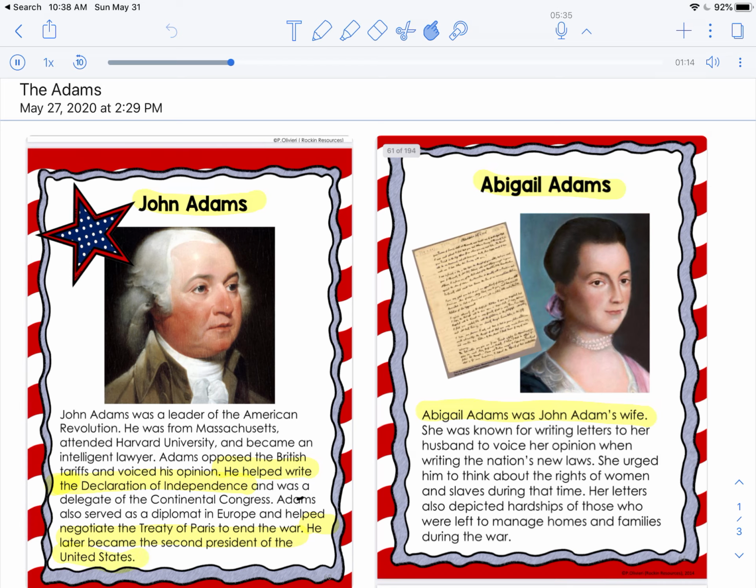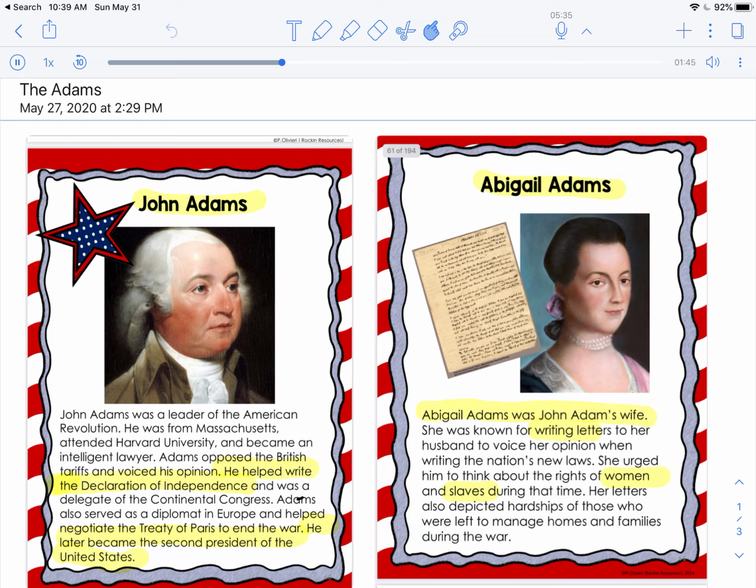Abigail Adams was John Adams' wife, and she was known for writing letters to her husband, voicing her opinion during this time. She urged him a lot to think about the rights of women and slaves during that time. Her letters also talked about the hardships that people had when they were left to manage homes and families during that war. So you're going to read a little bit about John Adams and Abigail Adams.